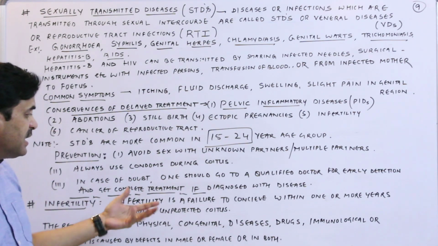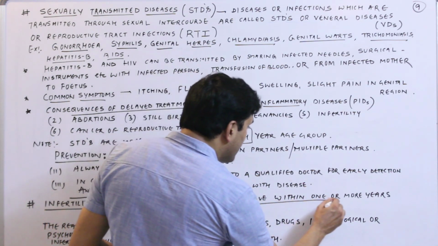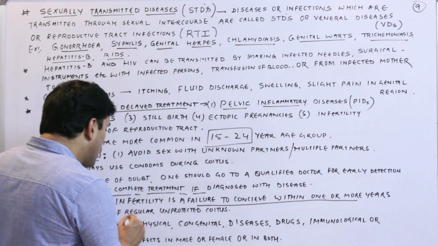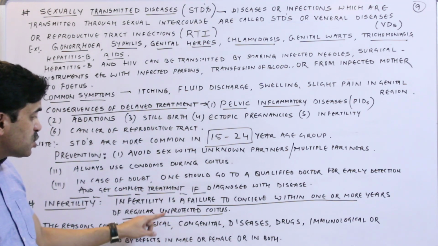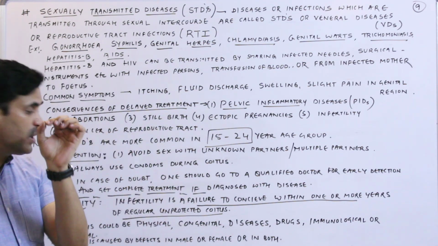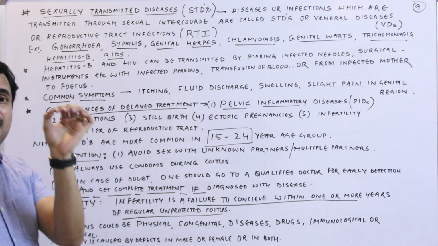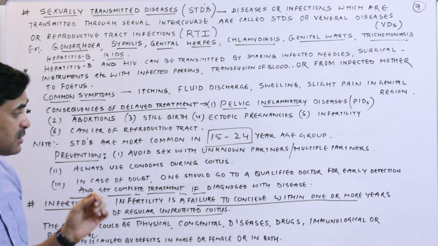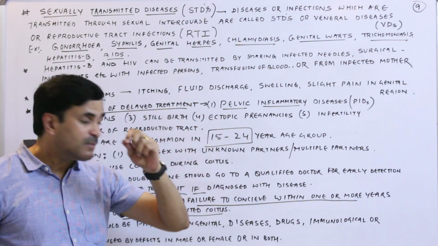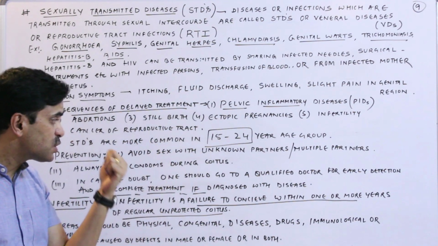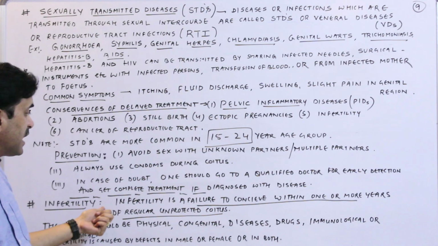Alright, infertility is what? Infertility is the failure to conceive within 1 or more years of regular unprotected coitus. See here, if the couple is doing unprotected sex, that couple is not using any method of contraception, but if for many years the female is not able to conceive a child, then it comes under the case of infertility.